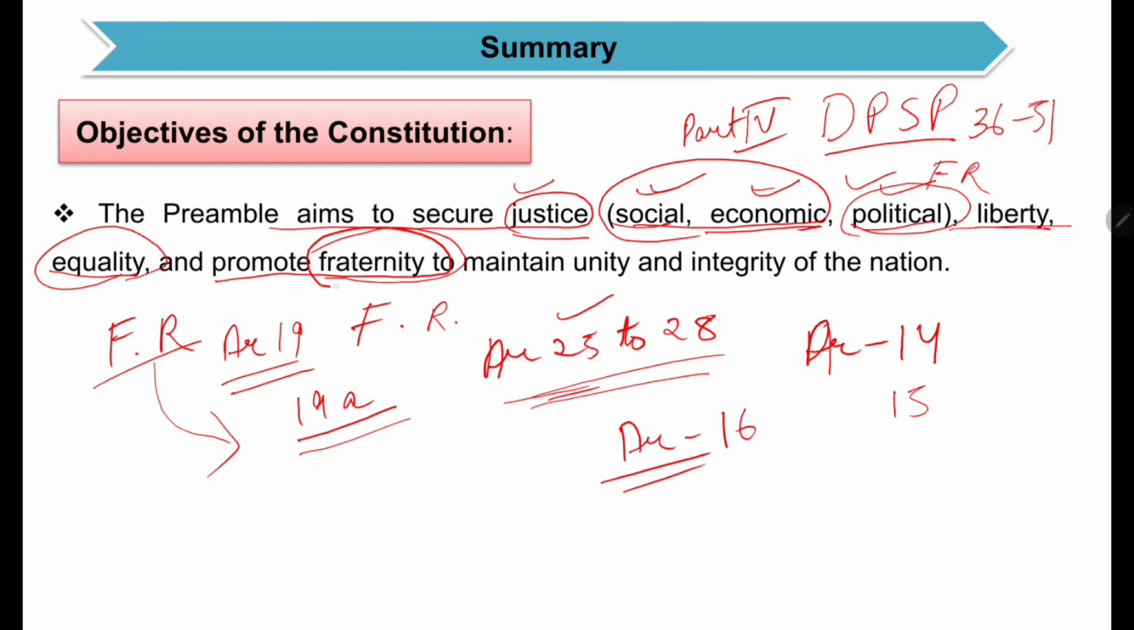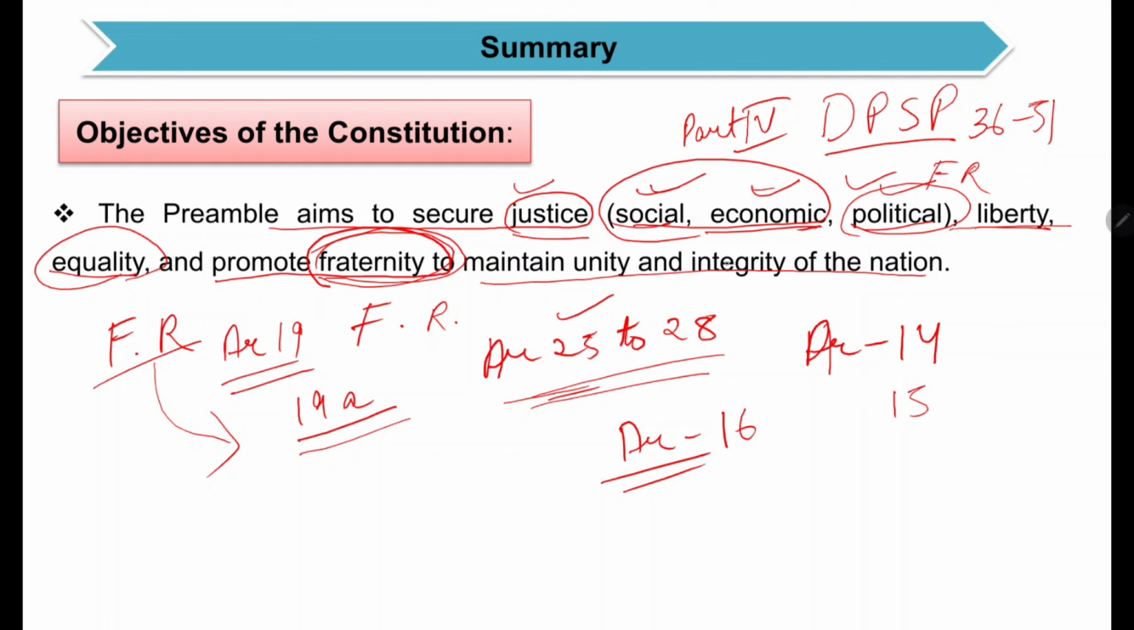So in order to maintain peace in the society, the word fraternity has been included in the preamble. Why is fraternity included? To maintain unity and integrity of the nation, isn't it? So that the nation will be united. Otherwise the nation has suffered a lot because of the policy of divide and rule, isn't it?